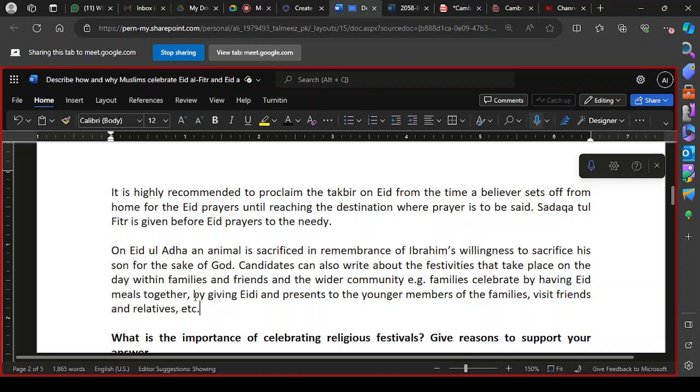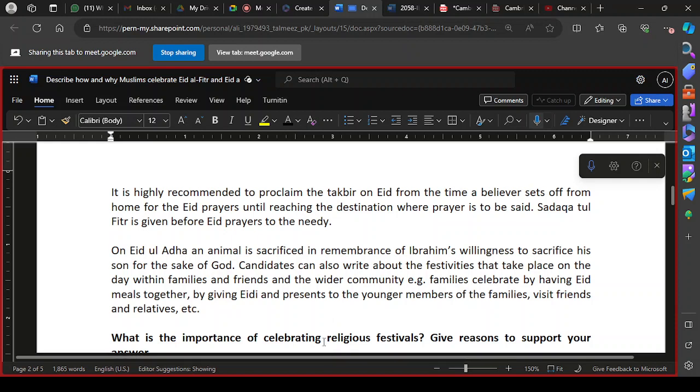They have their meals together, give Eidi and presents to the younger members of the family, visit friends and relatives, and have tikka and fun party barbecues with one another. These things could be identified. The way they celebrate this Eid and some practices amongst a local community or the Muslim community at large internationally could be identified.